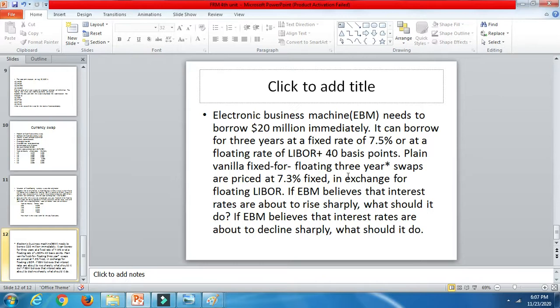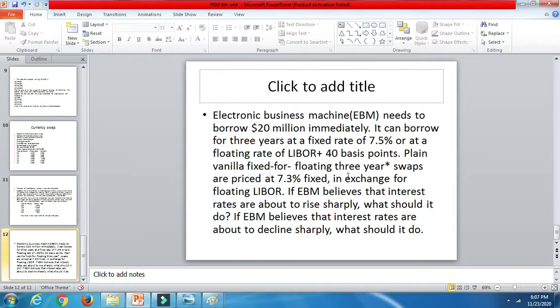Initially, EBM borrows at a floating rate of Libor plus 40 basis points with a tenure of 3 years. It enters into a swap market and borrows at a fixed rate of 7.5%. The swap dealer acts as intermediary and gives him a floating rate of Libor plus 40 basis points. In this way, the debt of floating is converted to a fixed rate. So this is what it is about